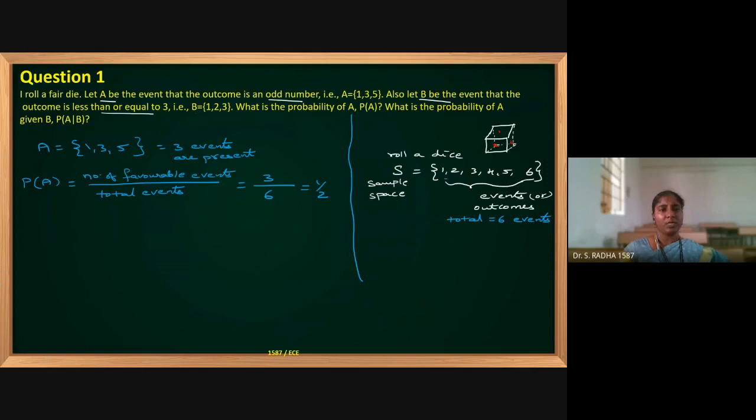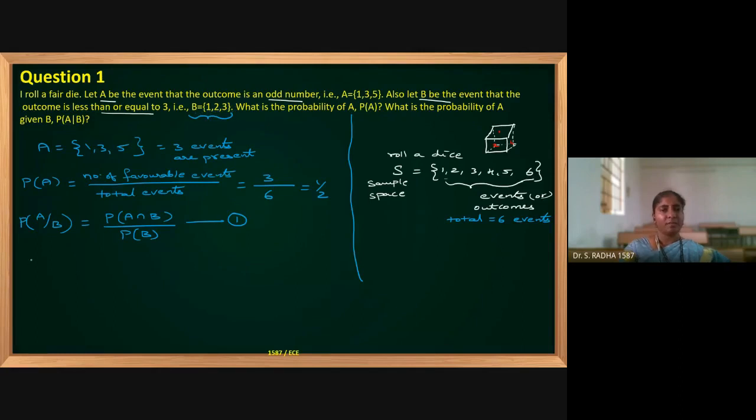What is the probability of A given B? Probability of A by B they are asking. And the formula is probability of A intersection B divided by probability of B. This is the formula. I am making it as equation 1. Already given B is nothing but 3 events are there. B is having 3 elements.